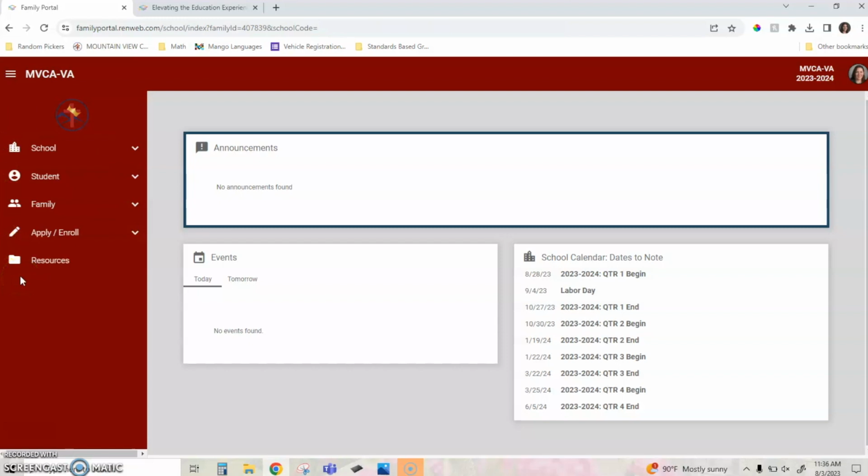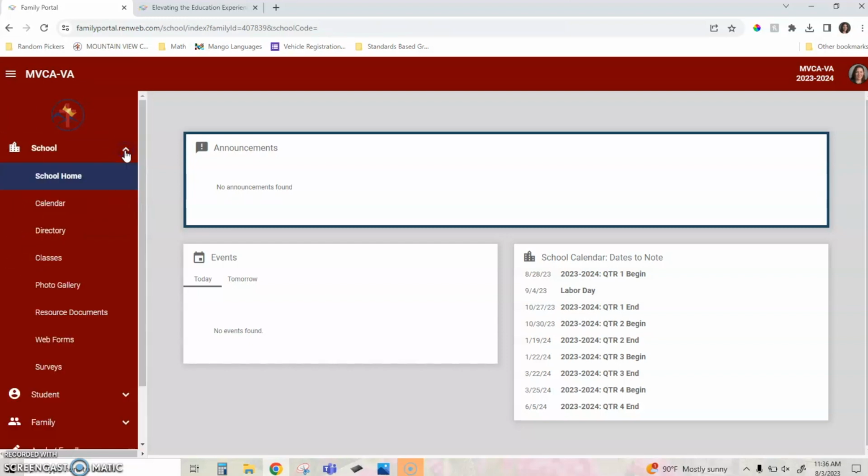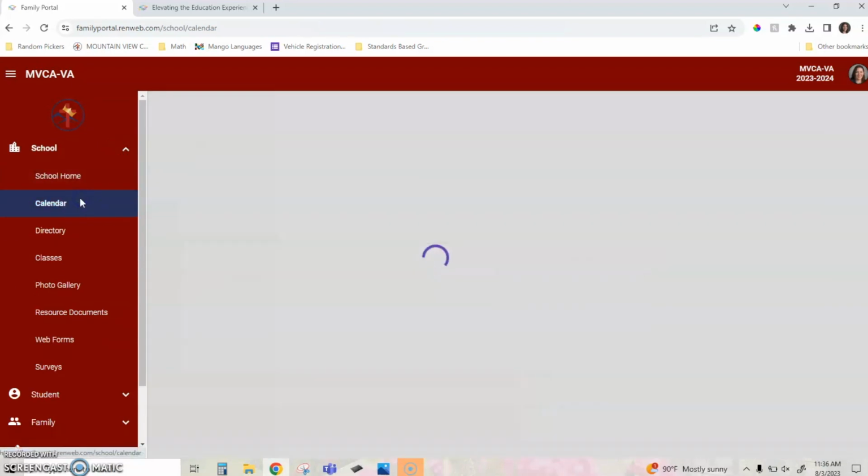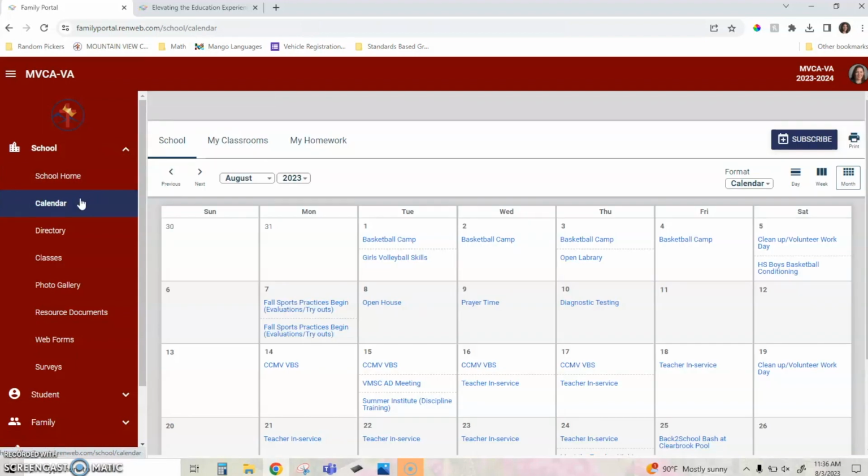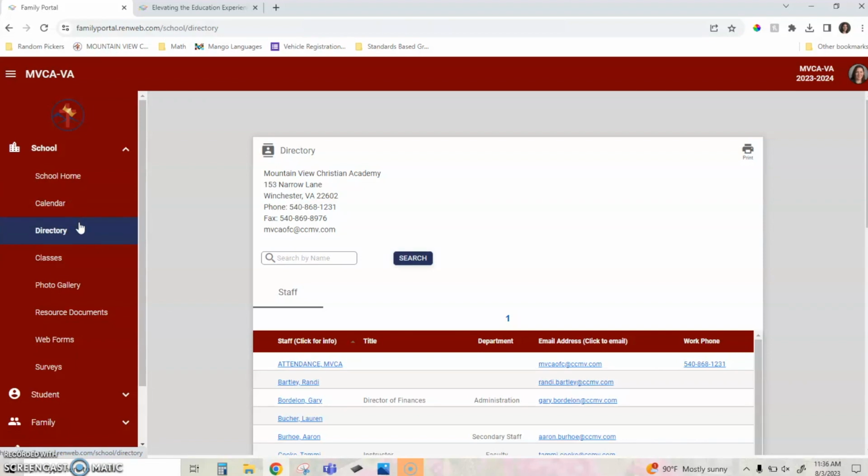School, student, and family are the three that I'm going to focus on today very quickly. Under the school option, we have a lot of different things. We've got our school home, which is kind of a dashboard. We've got a calendar that shows all of our school events that are coming up. This is synced with the school's Google Calendar, which you can also be added to and have on your phone if you would like to have that on your phone. We've got a directory where you can find all of the staff members and click on any name to access their email and send them an email right from the directory.